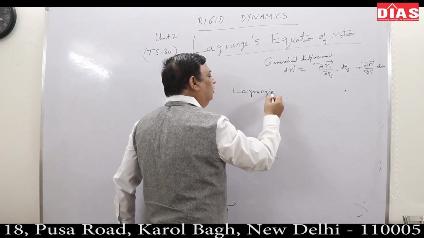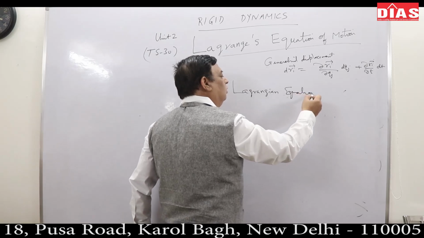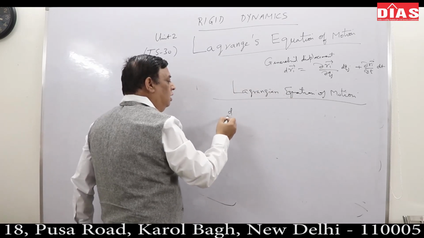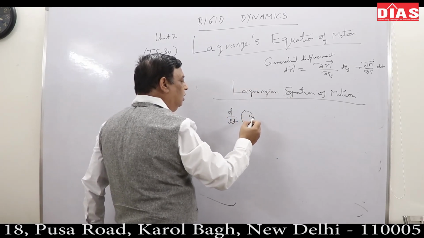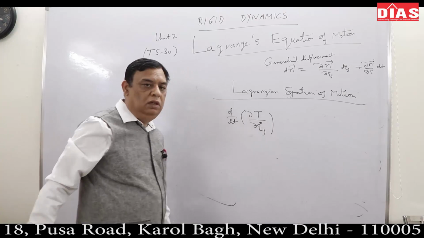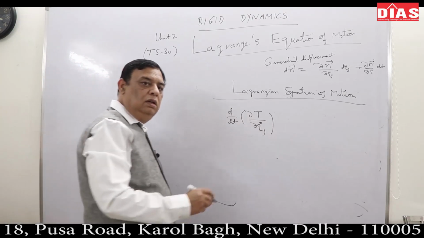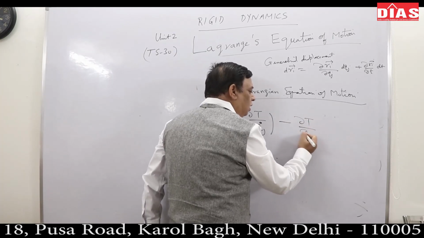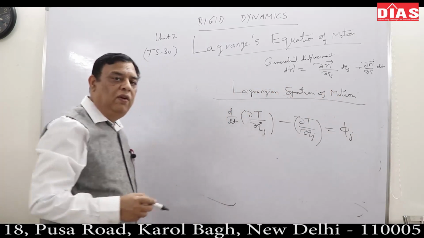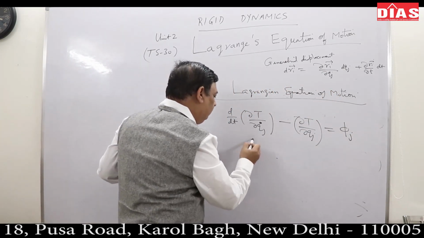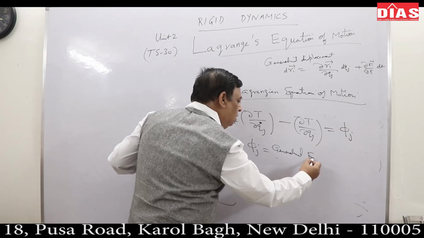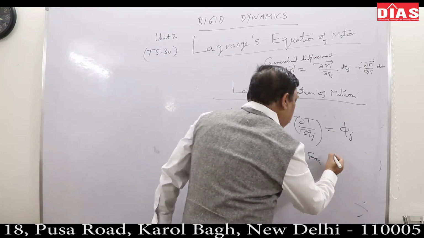The Lagrangian equation of motion of any system is d by dt of del T upon del Qj dot minus del T upon del Qj is equal to your phi j, where phi j is what? Generalized force. And how am I defining generalized force?